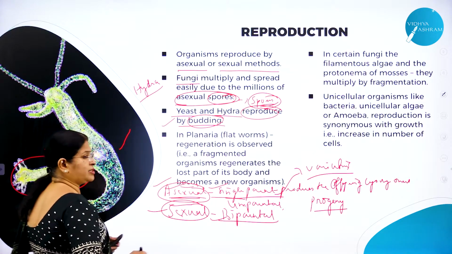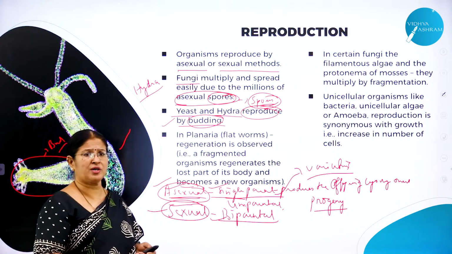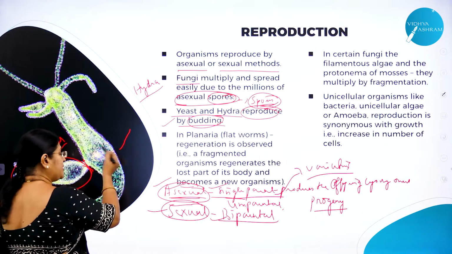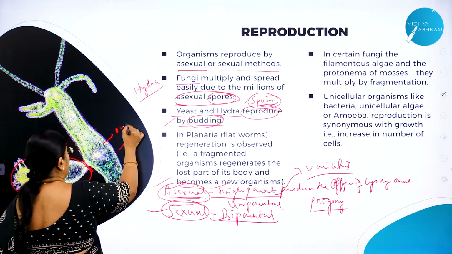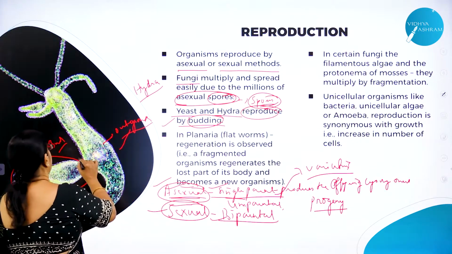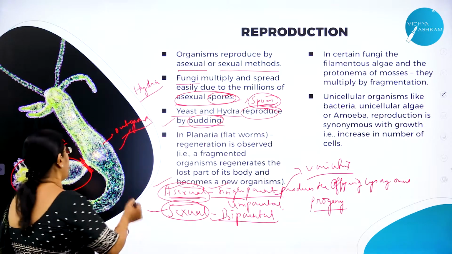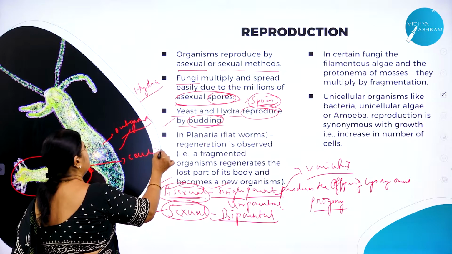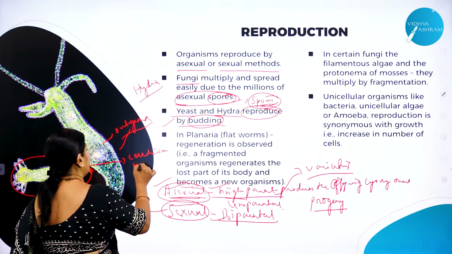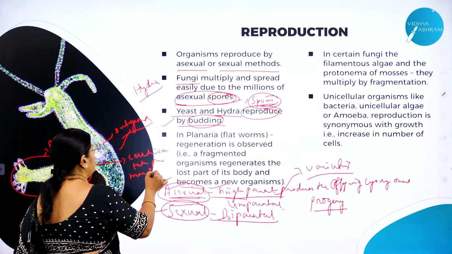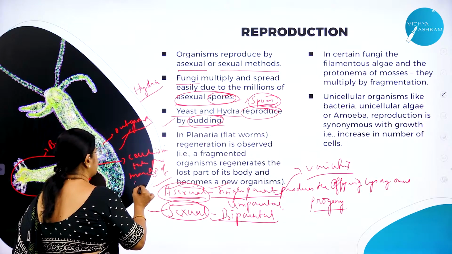You may wonder, what is this bud? You would have heard this word called bud. Bud is nothing but an outgrowth from the parent body. Why does this outgrowth take place only in this particular region? In this particular region, cell division will take place, leading to what? More number of cells.